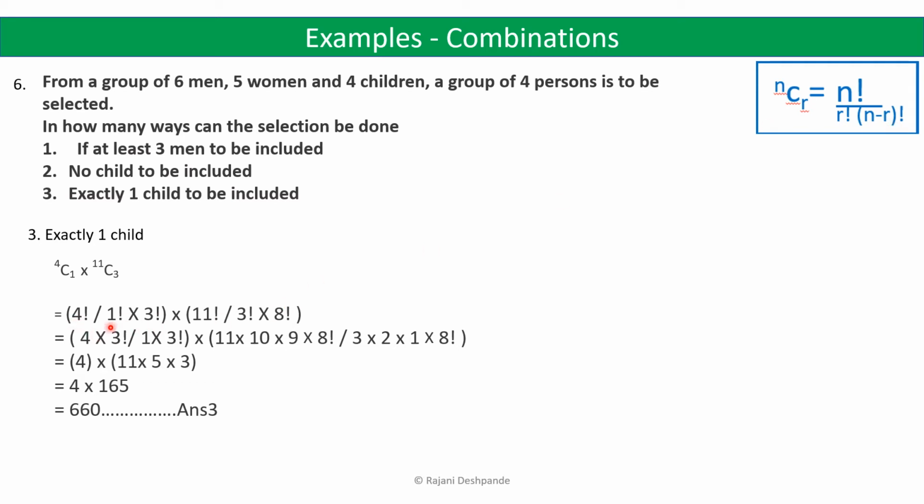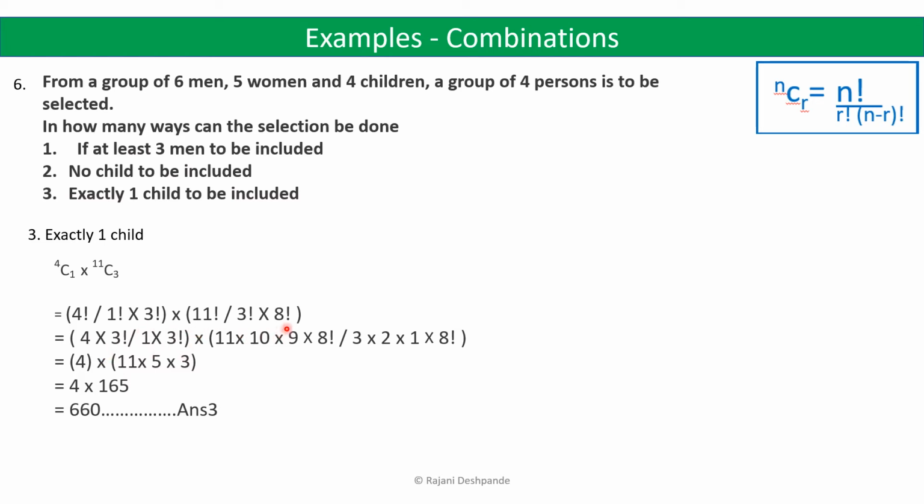So here 11 factorial divided by r factorial, that is 3 factorial, and 11 minus 3, 8 factorial. So that is equal to, since 4 factorial can be written as 4 into 3 factorial, because we have 3 factorial in the denominator, we expand only till 3 factorial so that we can cancel out the terms. So it is 4 into 3 factorial divided by 1 into 3 factorial.